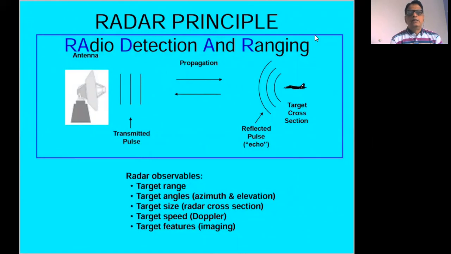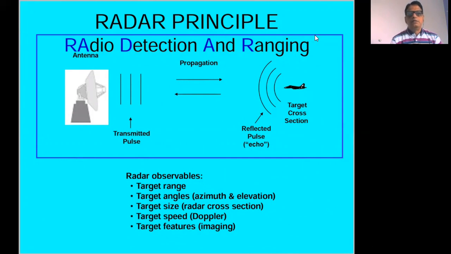Now let us understand the basic radar principle. Every radar system basically contains a transmitter and an antenna through which the high power pulse can be transmitted.